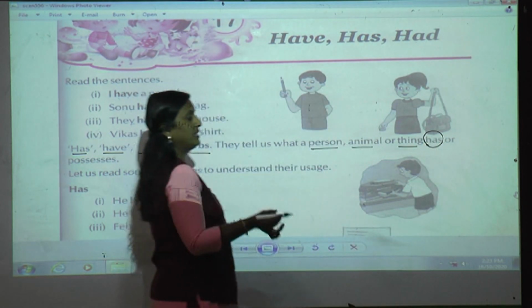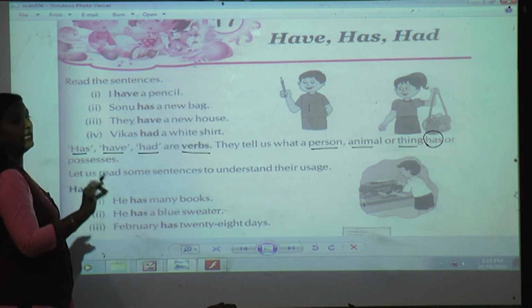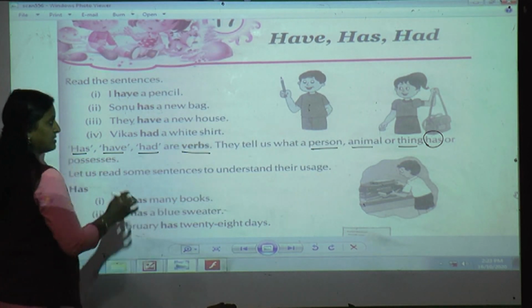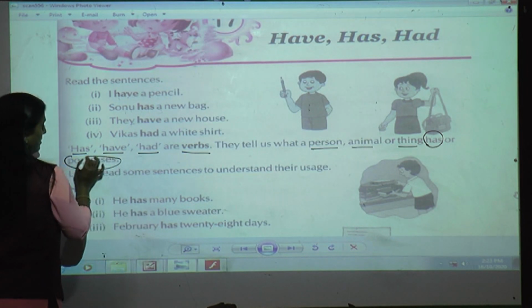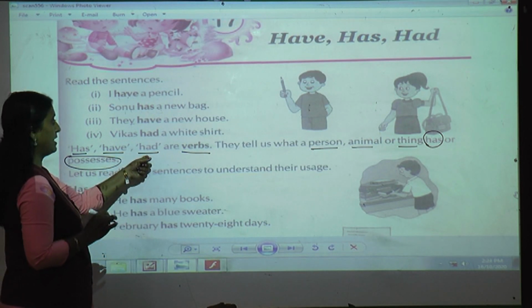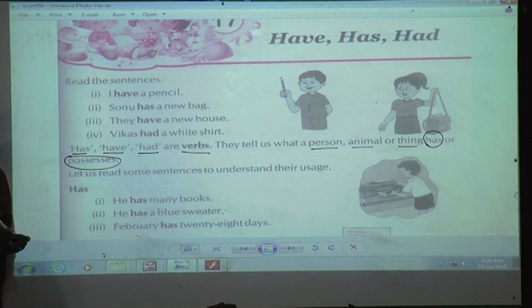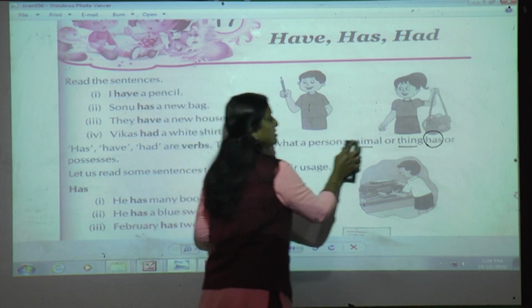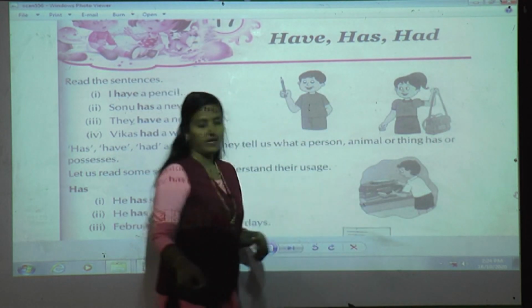As we learned in the last lesson what a person, animal or thing is, in this lesson we are learning what a person, animal or thing has or possesses, the things which belong to them. In that case we use the verbs have, had and has. Understood the explanation so far, students? Just underline the words and circle the words which I have told you. Now we are going to read some sentences wherein you will come to know the usage of has, have and had.